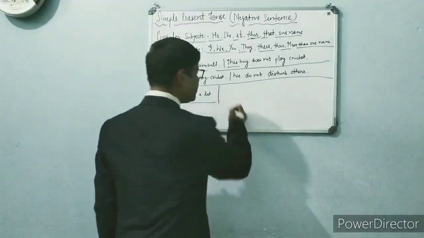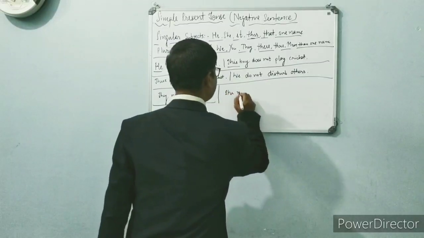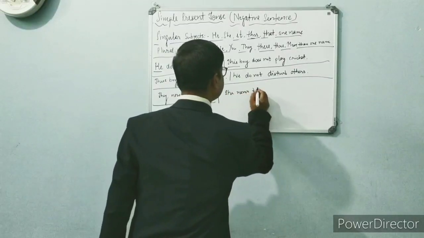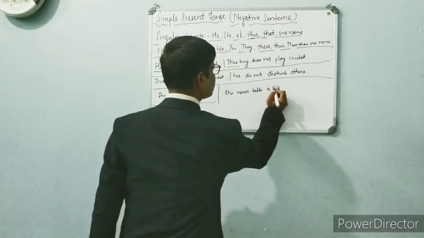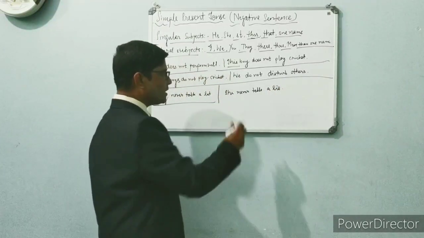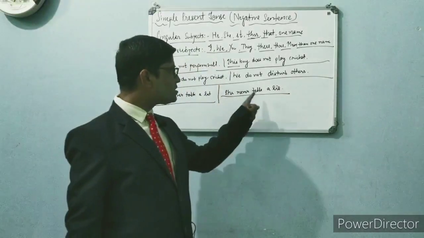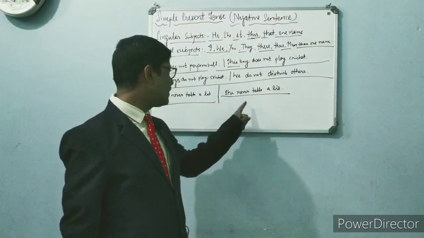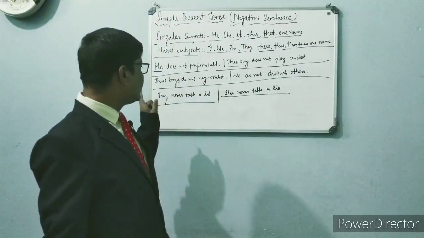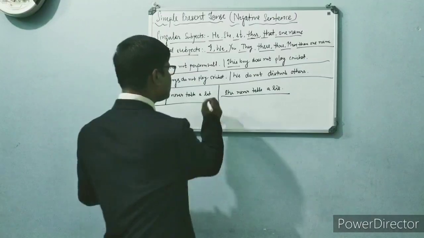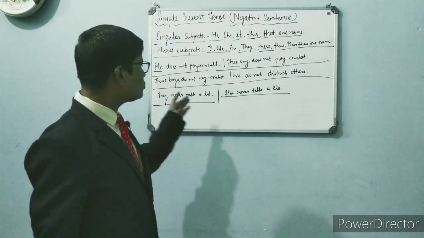With the singular subject, she never tells a lie. So you can find that with never and a singular subject, we have to add s or es to the verb. And never means kabhi nahi. They never talk a lot means ये लोग कभी ज़्यादा बात नहीं करते हैं.